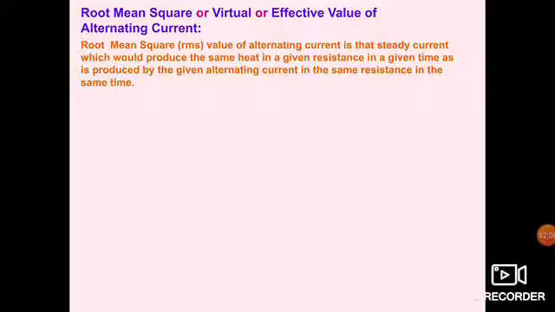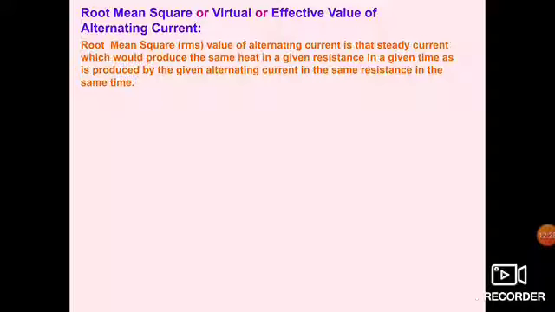Now what is root mean square value? Understand this. The root mean square (RMS) value of alternating current is that steady current which will produce the same heat in a given resistance in a given time as is produced by the given alternating current in the same resistance in the same time.